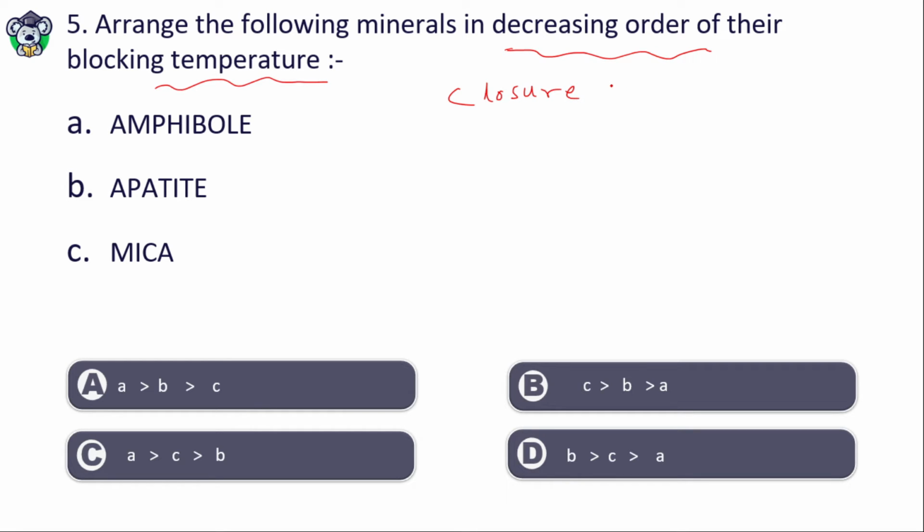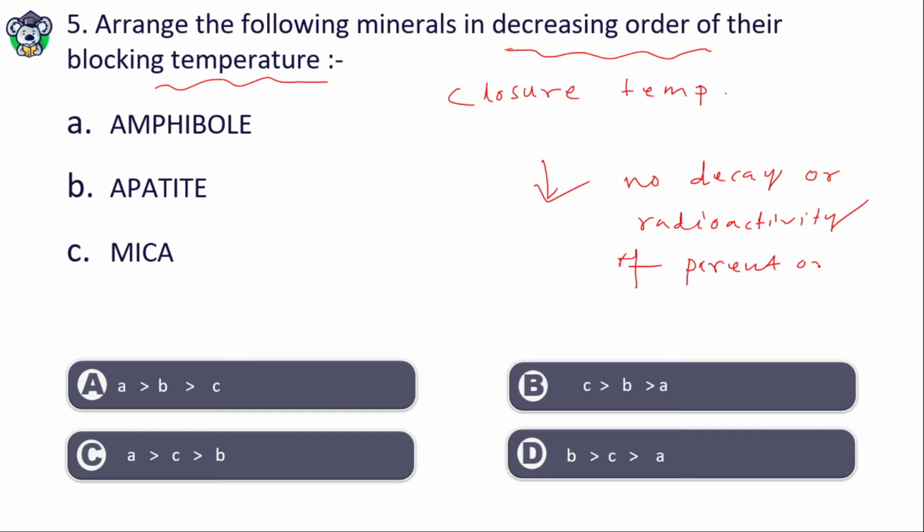It is the temperature below which there is no decay or radioactivity of the parent or daughter isotope in any mineral.